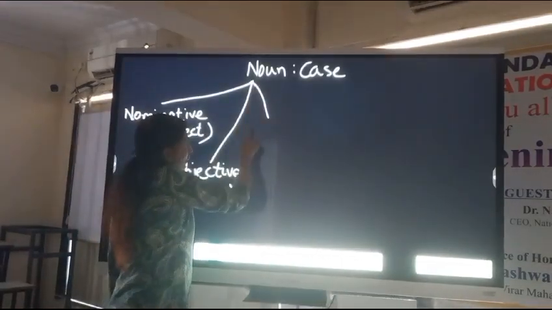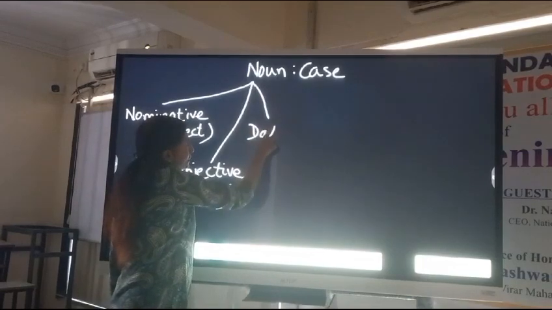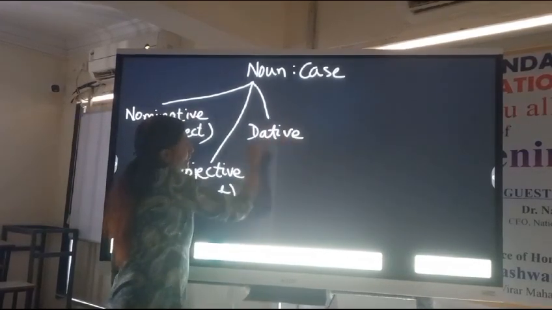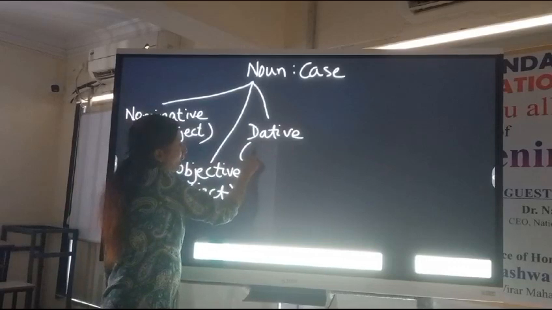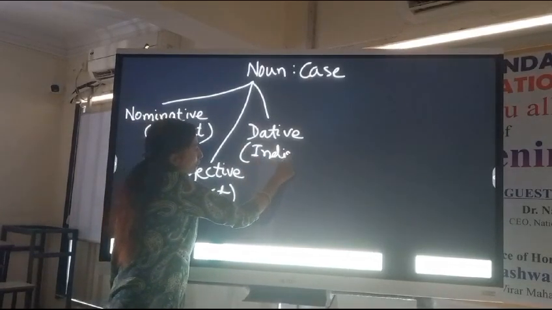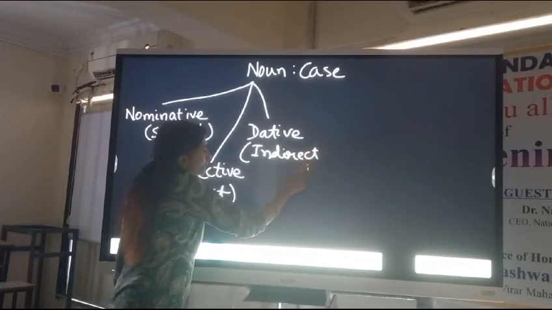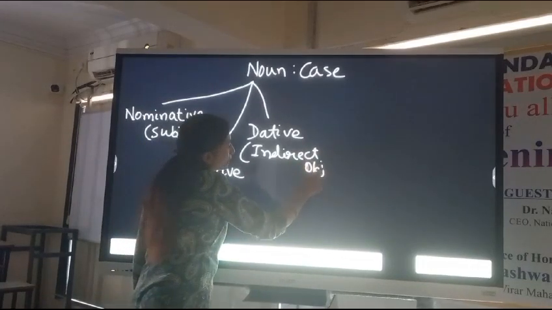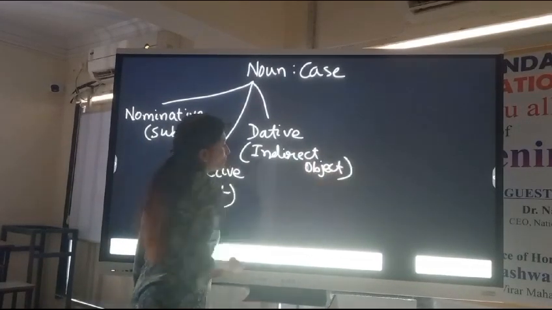Now there is another one, dative case. Dative case means indirect object. In a sentence, there are sometimes two types of objects: one is direct and another one is indirect object.